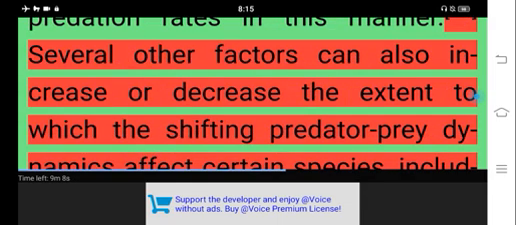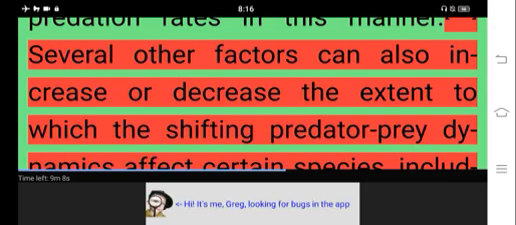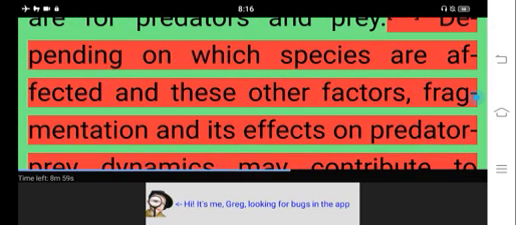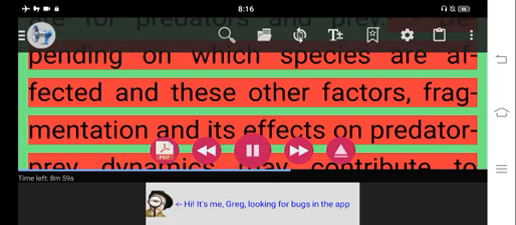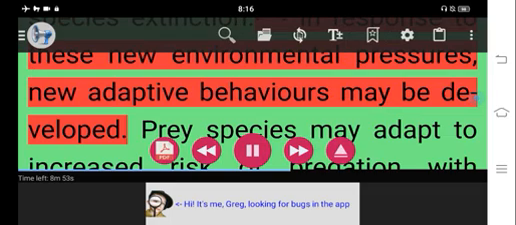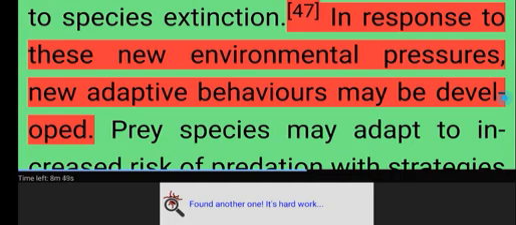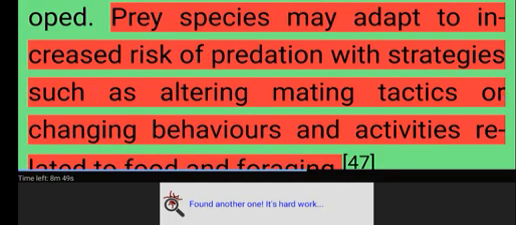Several other factors can also increase or decrease the extent to which the shifting predator-prey dynamics affect certain species, including how diverse a predator's diet is and how flexible habitat requirements are for predators and prey. Depending on which species are affected and these other factors, fragmentation and its effects on predator-prey dynamics may contribute to species extinction. In response to these new environmental pressures, new adaptive behaviors may be developed. Prey species may adapt to increased risk of predation with strategies such as altering mating tactics or changing behaviors and activities related to food and foraging.